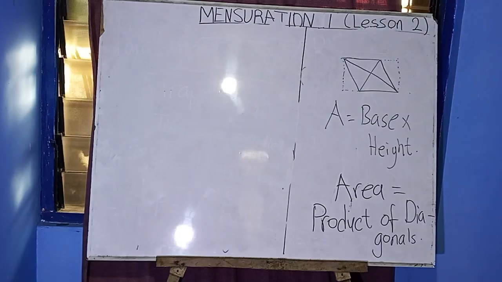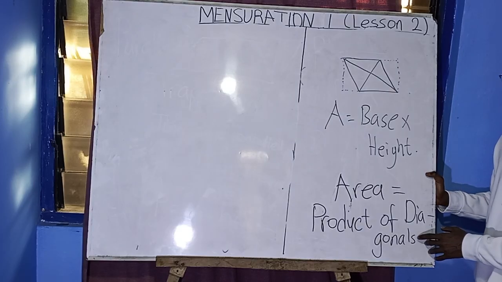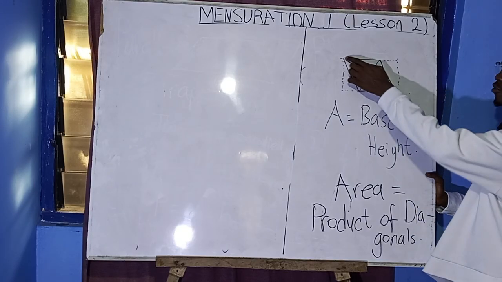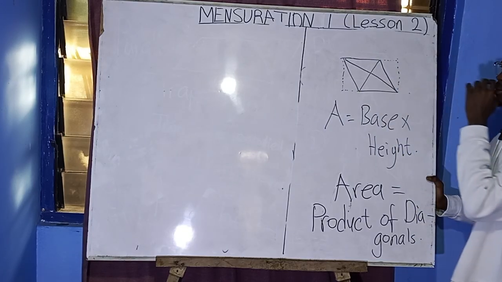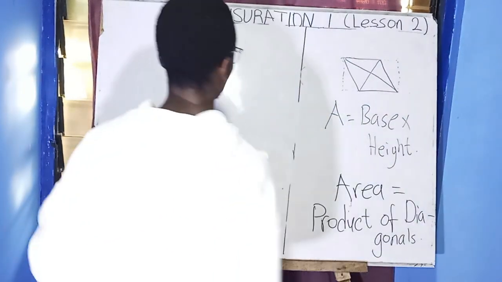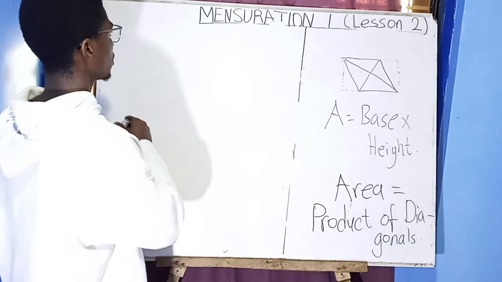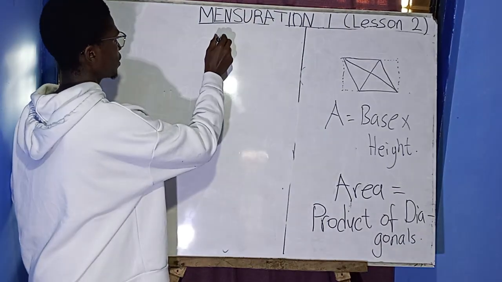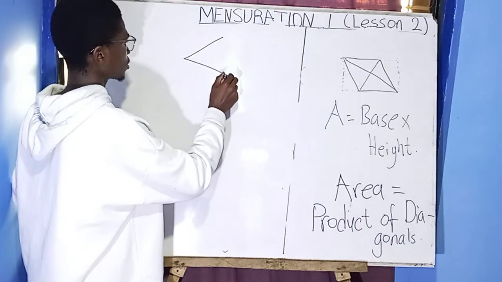We have one area here as the product of the diagonals. The diagonals is the line from here to here times here to here. This is how they come up with the formula. You see, this shape is like this, the same thing as this.